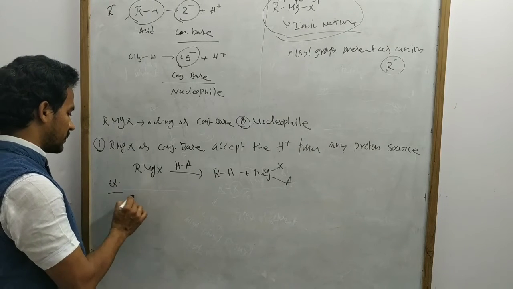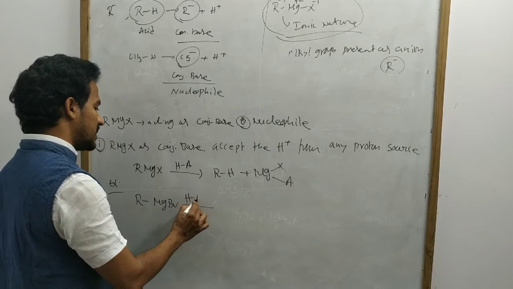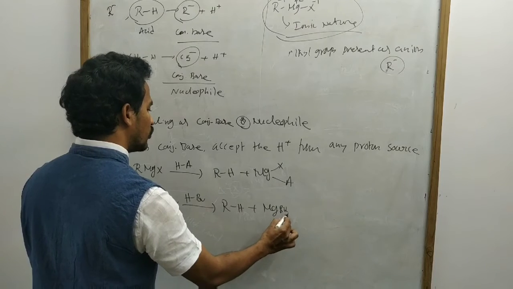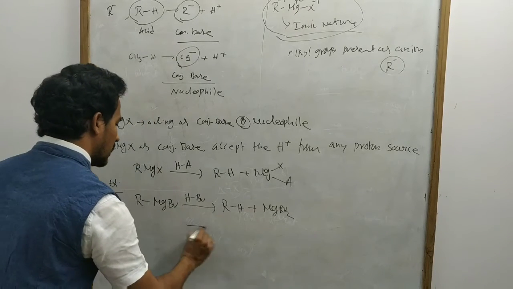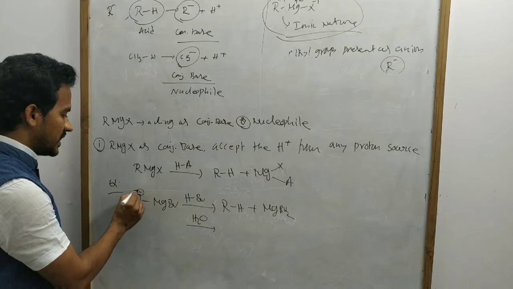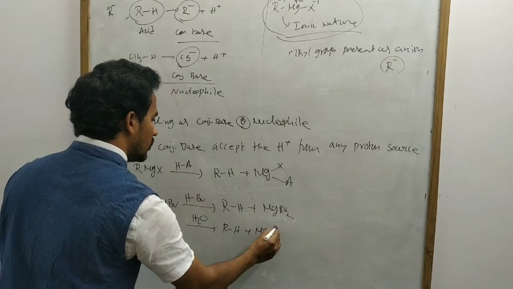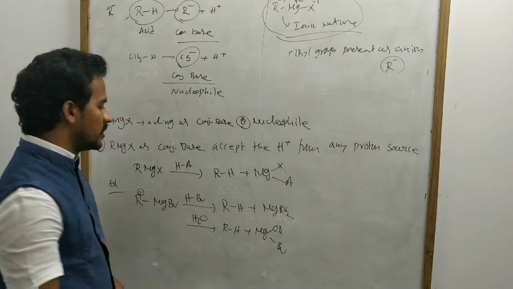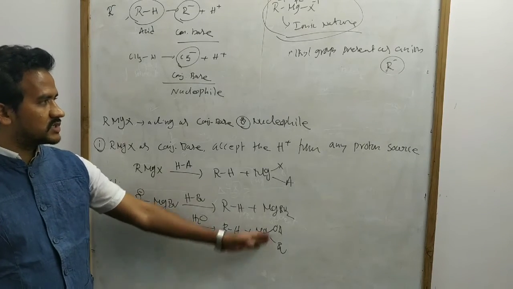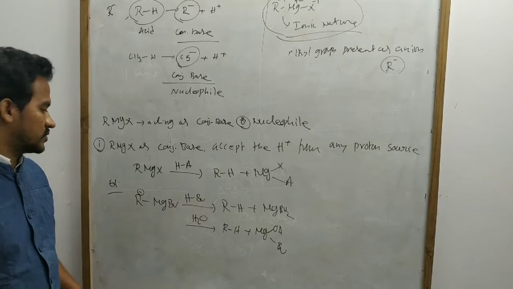For example, RMgBr, I treat with HBr, we get RH plus MgBr2. Or on reaction with water, H2O, water is also a proton source. So this R minus accepts the proton, H plus, giving RH, and here MgOH and Br, the remaining part of the H2O, OH minus and Br minus, combines with magnesium. Of course, in these reactions the side product is not necessary. Just the main product, R minus with H2O or any proton source.